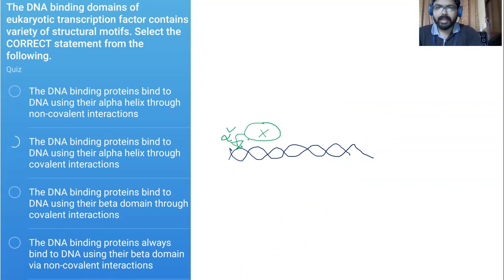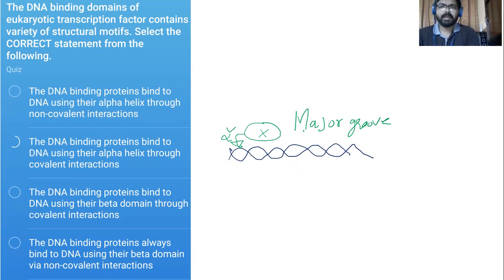Generally, in DNA binding proteins, the alpha helix interacts with the major groove of DNA. That point should also be remembered. So the alpha helix of the DNA binding protein binds to the major groove of DNA.